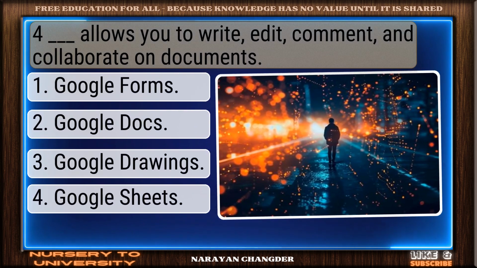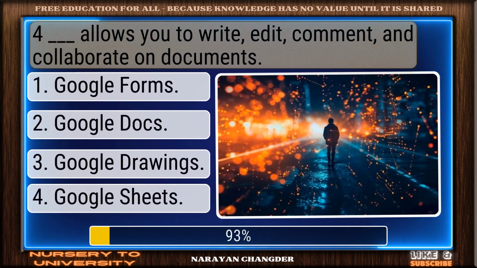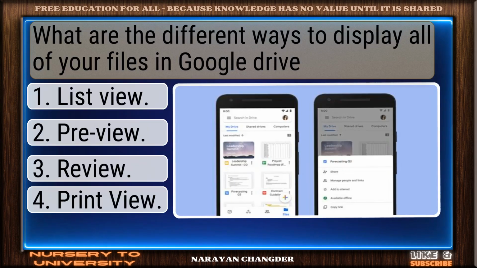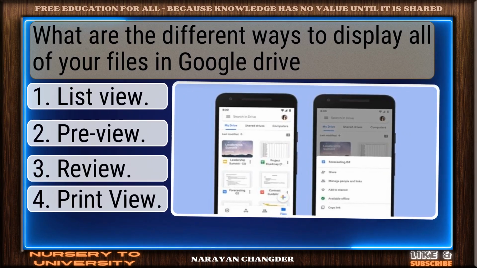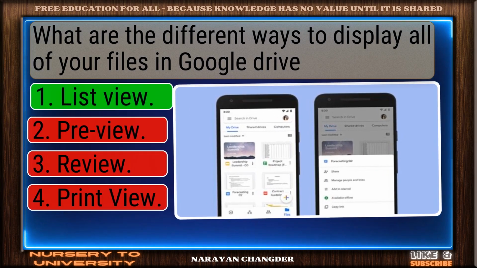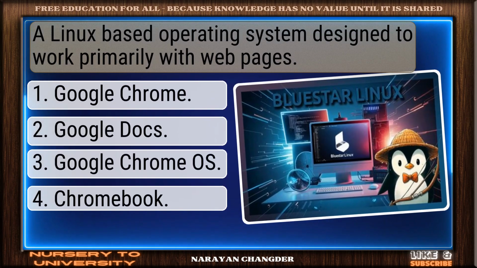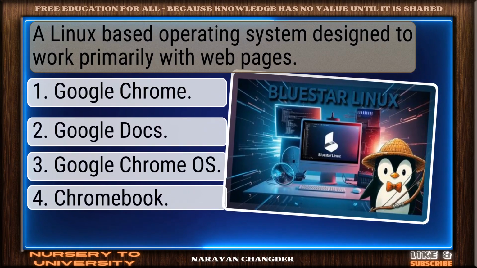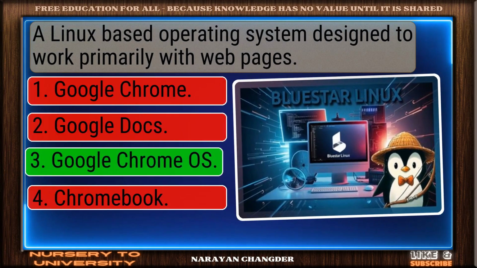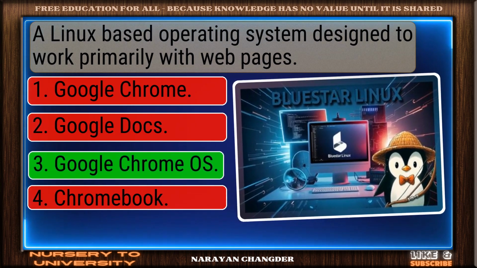Dash allows you to write, edit, comment, and collaborate on documents. Solid response. Google Docs is a valid choice. What are the different ways to display all of your files in Google Drive? Right again. List view is a valid answer. A Linux-based operating system designed to work primarily with web pages. Great job. Google Chrome OS is the accurate answer.